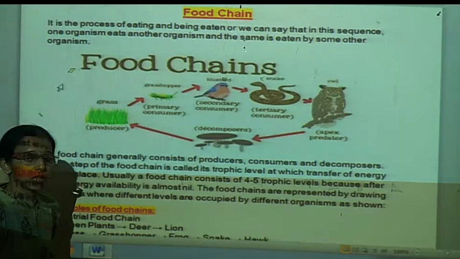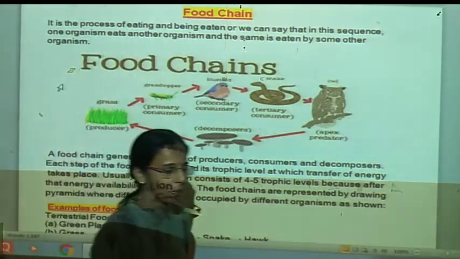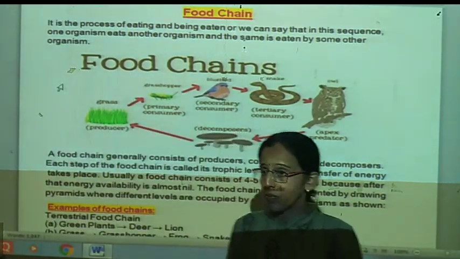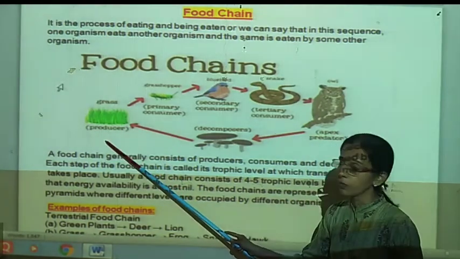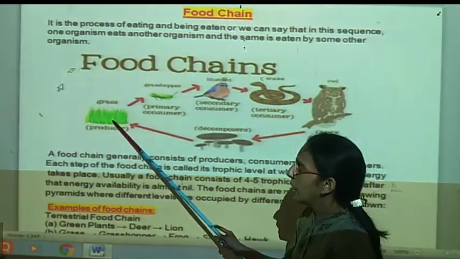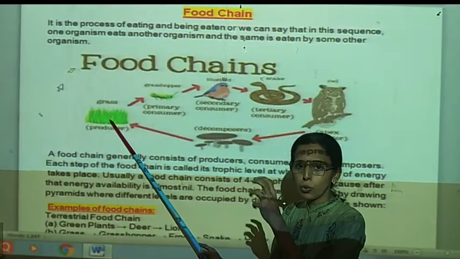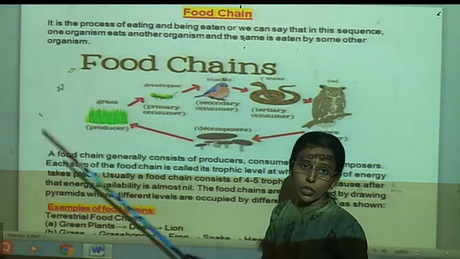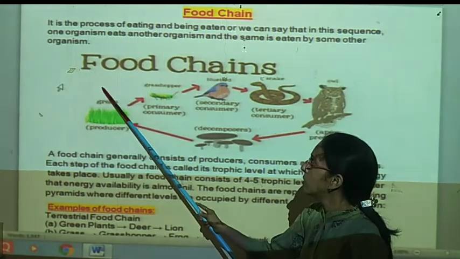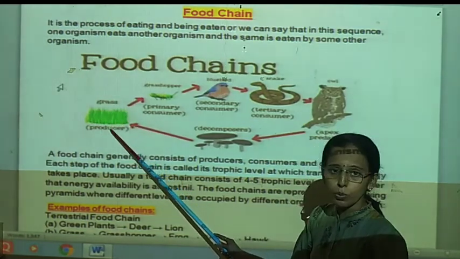Usually, a food chain consists of 4 to 5 trophic levels, but at the base of each there is a producer. Why? Because they have the ability to absorb solar energy or sun energy, and this solar energy can be taken into the producer.